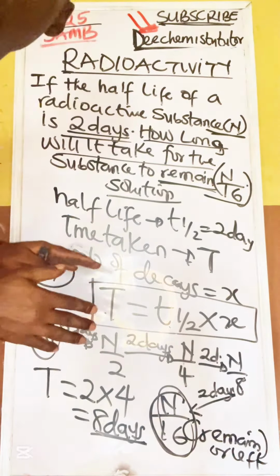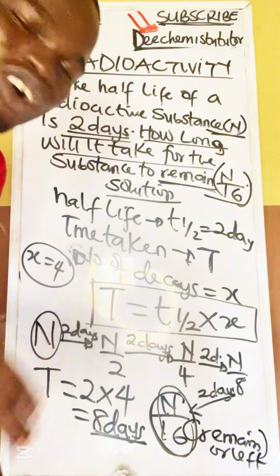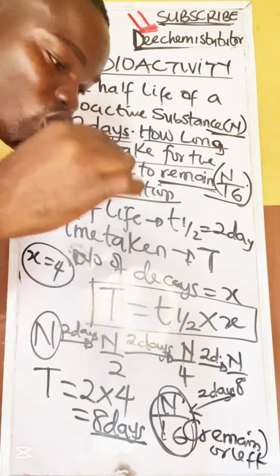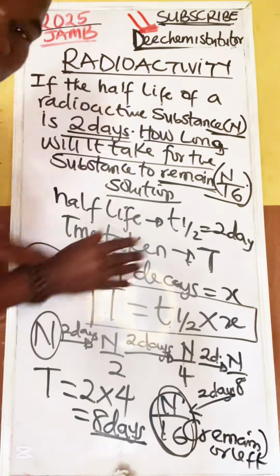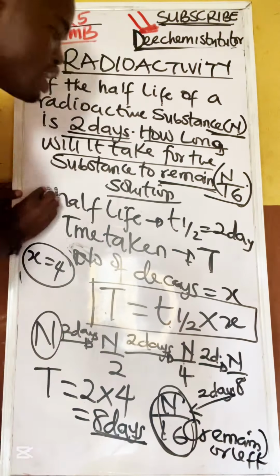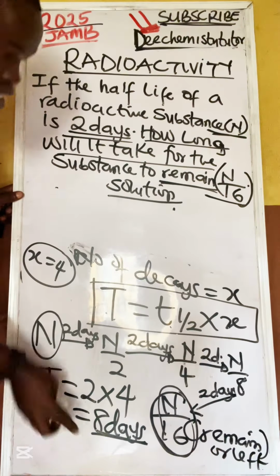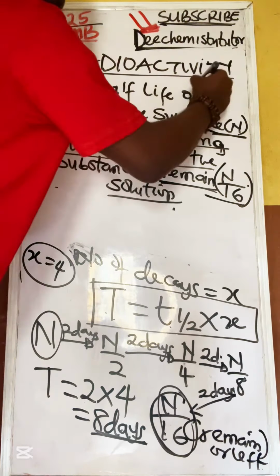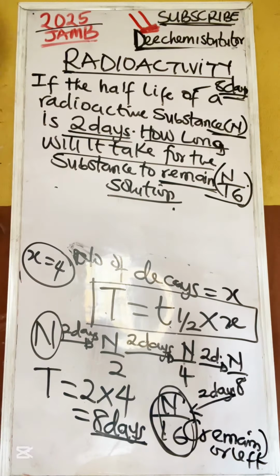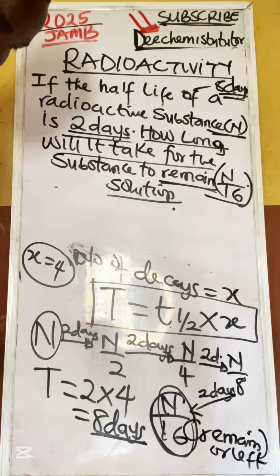If you understand this, and the next thing I'm going to explain, you should not have any problem with these questions on radioactivity, because your physics, most especially radioactivity questions, is centered on this kind of question. When you understand it, you don't need to cram. That means I'm done with this one, so the answer is 8 days. I'll give you your own question so that you solve it and tell me the answer. But the answer to this one is 8 days. You already know that. Good.